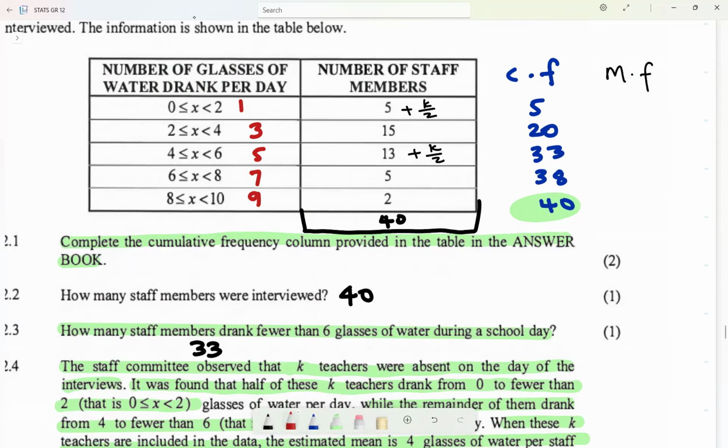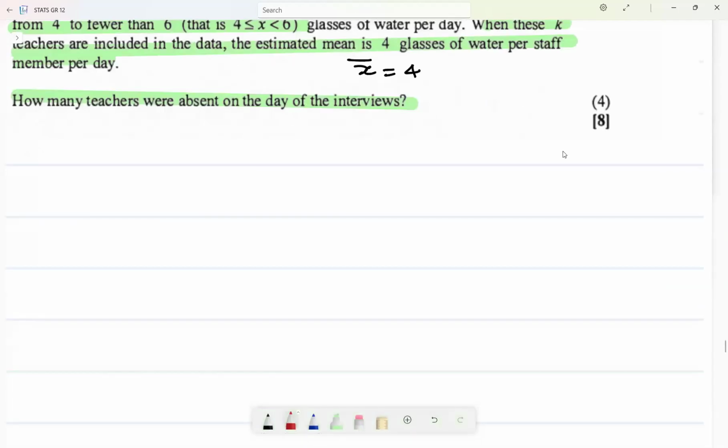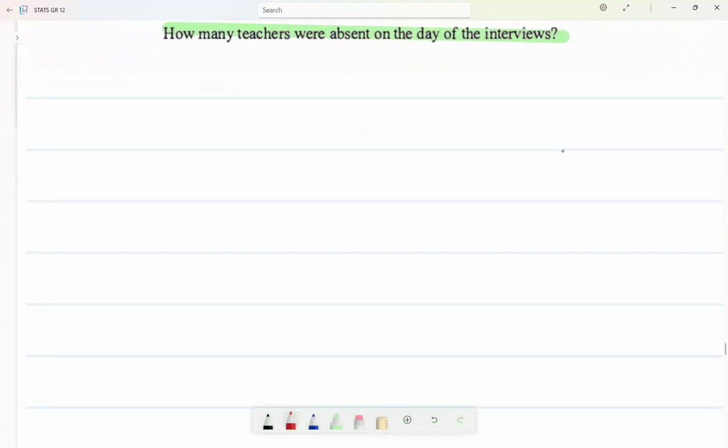And then the midpoint is multiplied by what? By this frequency. So when I do that, it's going to be this multiplied by that, this multiplied by that, and so on for each row. Okay, sorry about that. So it's going to be the estimated mean.